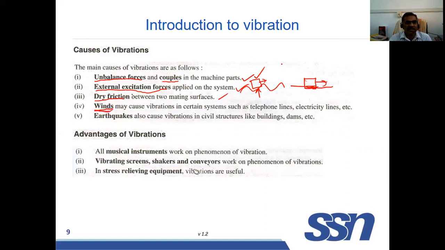And winds, because of the wind force. Take windmills and different towers. They are subjected to wind force, and due to that there will be vibration. And earthquakes also create vibration. And structures. So these are all the factors which will create vibration in a body or a system. Because of vibration, what are the advantages? Musical instruments. There are many musical instruments operating by vibration.